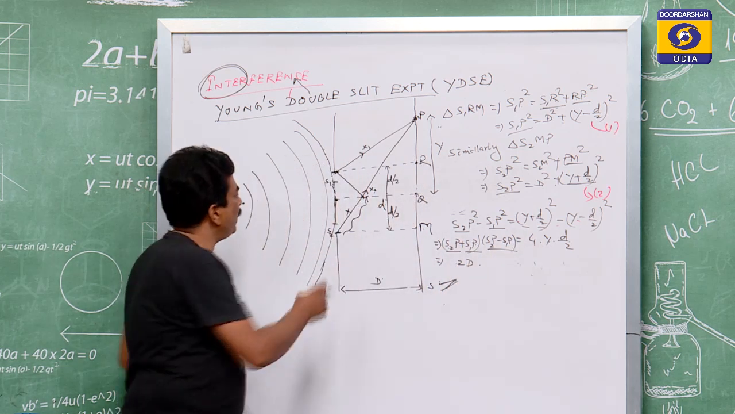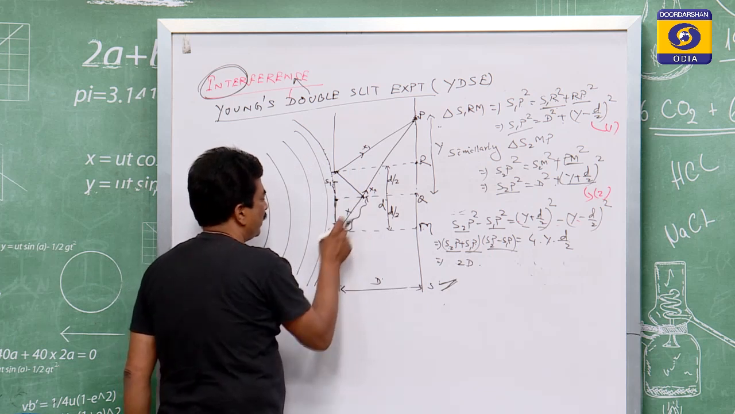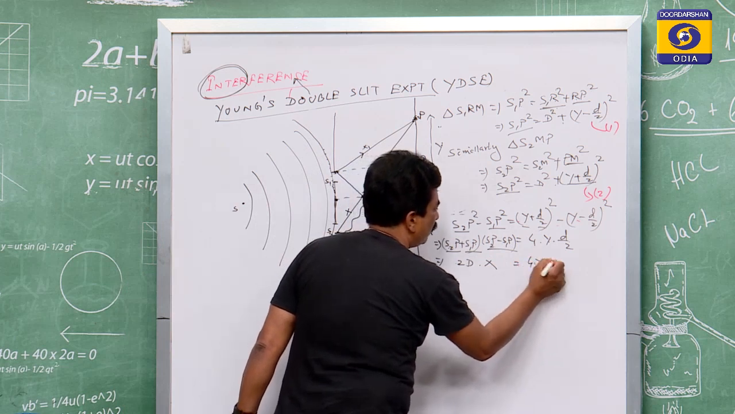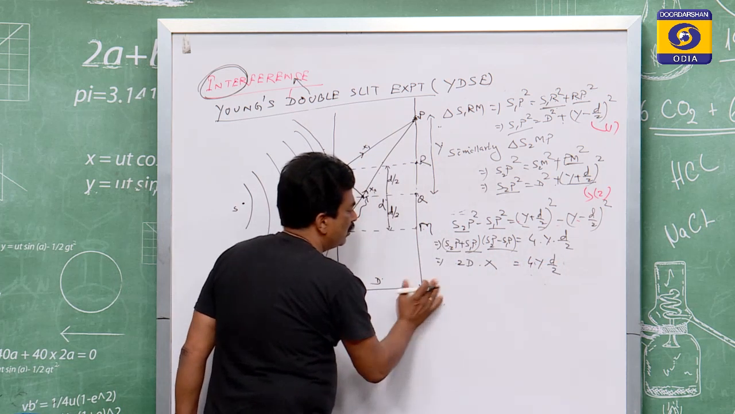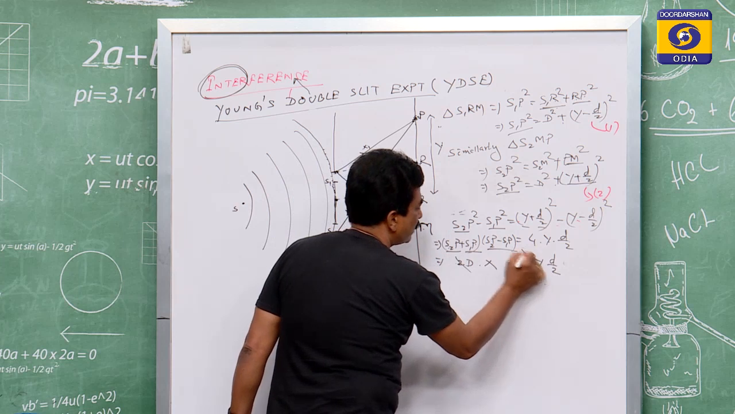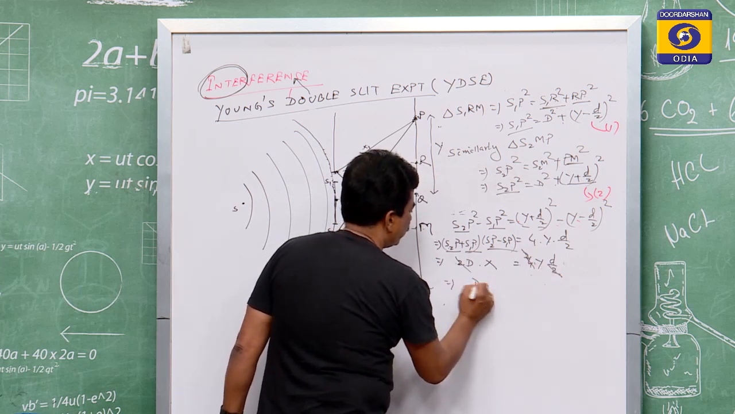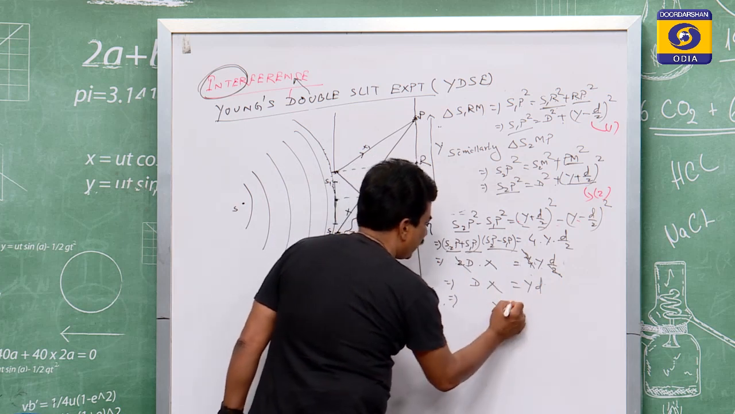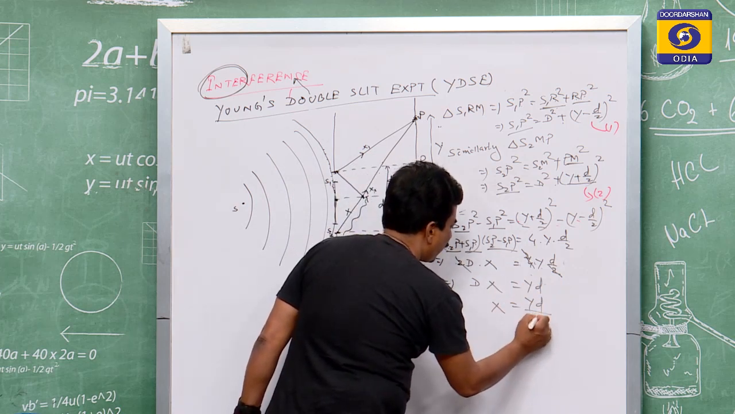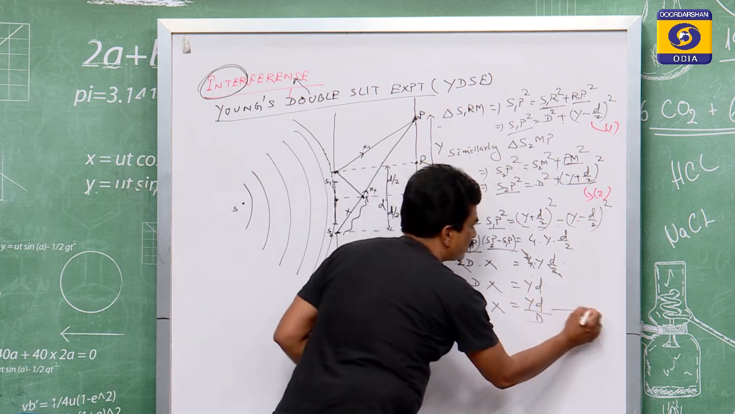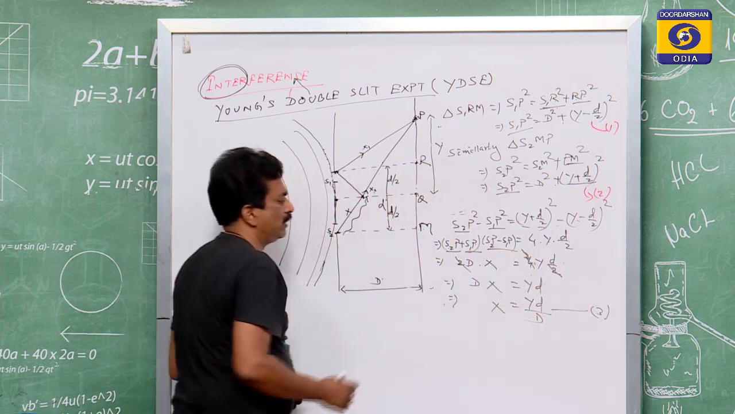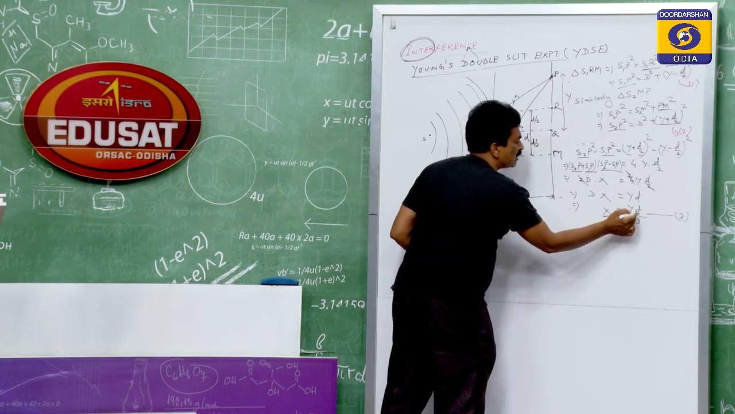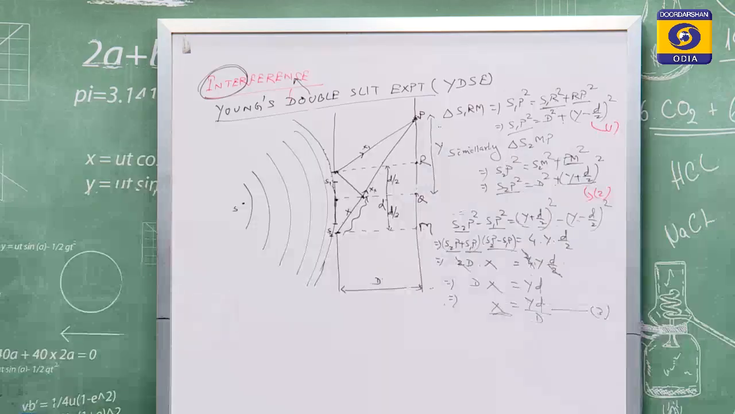S2P minus S1P is equal to x. You see, that is the path difference. So x is equal to 4y into d by 2 divided by 2D. Now the 2 with the 4 cancels, so Dx is equal to yd, which implies x is equal to yd by D. Let us take this as equation 3. This x, the path difference, is equal to y small d by capital D.